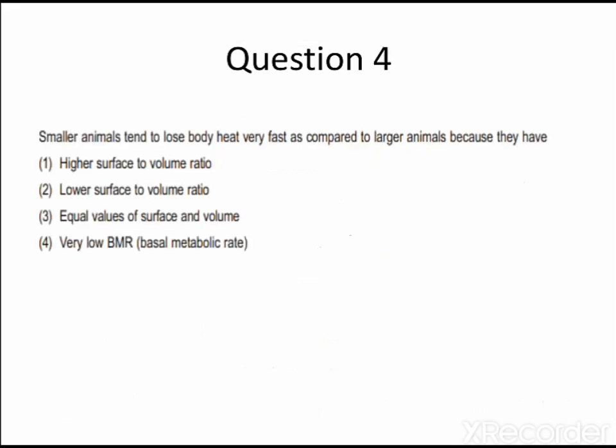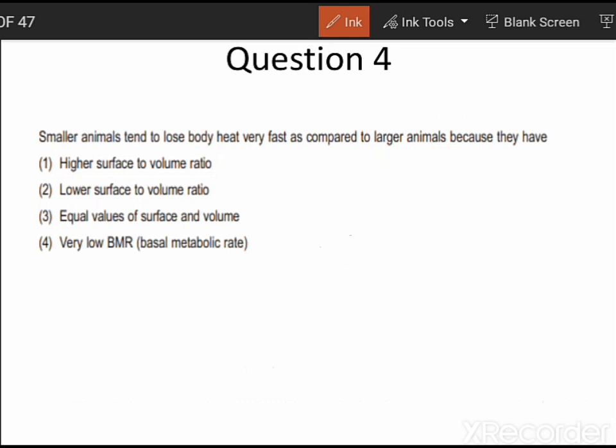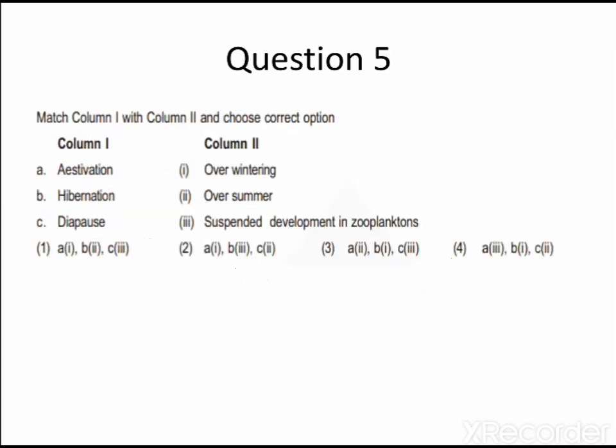Moving on with question number 4. Smaller animals tend to lose body heat very fast as compared to larger animals. What is the reason? Higher surface to volume ratio, lower surface to volume ratio, equal volumes of surface and volume, very low basal metabolic rate. The organisms which are having smaller size will be having very high BMR, so this is wrong. Equal volumes of surface and volume is also wrong. Lower surface to volume ratio is wrong, whereas the first option is correct. So the answer for this question should be option number 1. Moving on with question number 5.